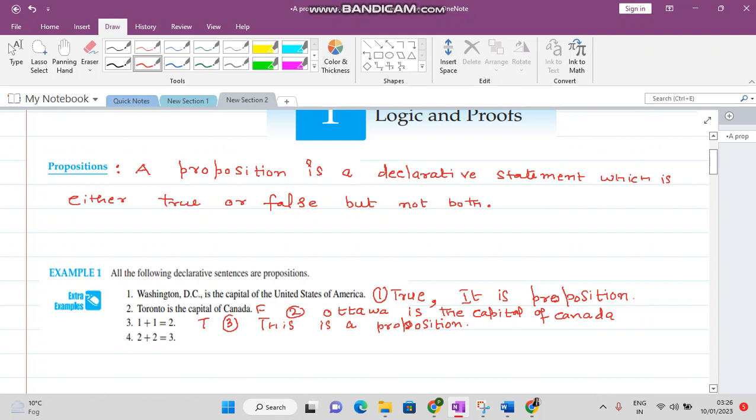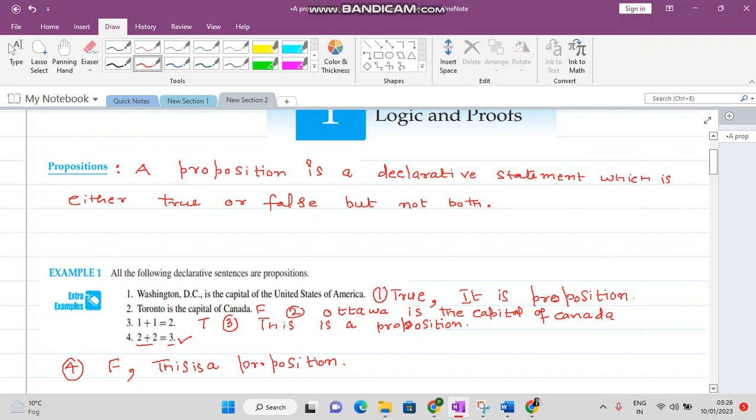Now next is 2 plus 2 is 3. You see that this statement is false, so it is still a proposition. Why is it false? Because 2 plus 2 is actually equal to 4, but here it is given that it is 3, so this statement is false. So this is a proposition.